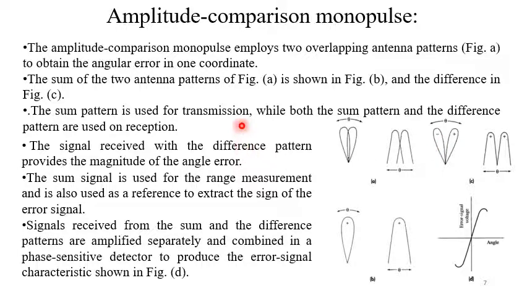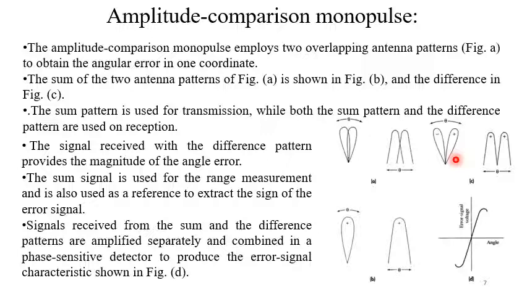So the sum pattern is used for transmission only, while both sum pattern and the difference pattern are used on reception. So we will receive actually two kinds of signals. One is the sum, another is the difference. Now the signal received with the difference pattern provides the magnitude of the angle error. The sum signal is used for range measurement and is also used as reference to extract the sign of the error signal.